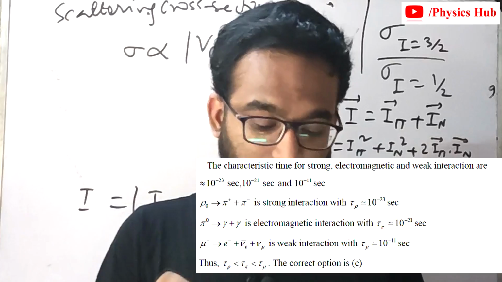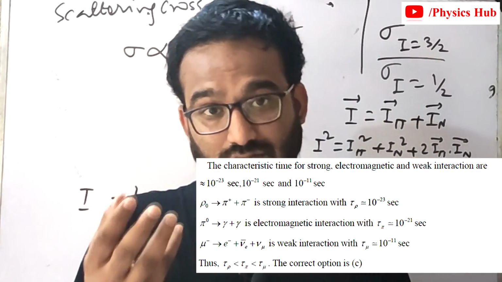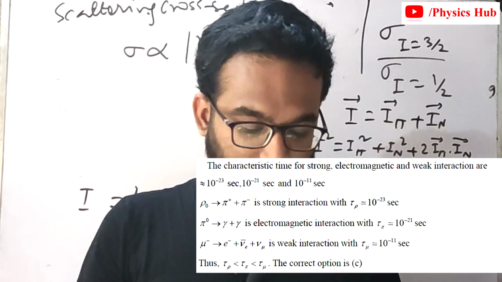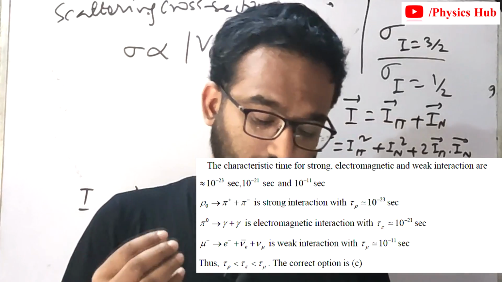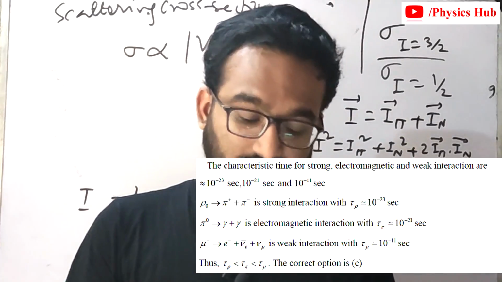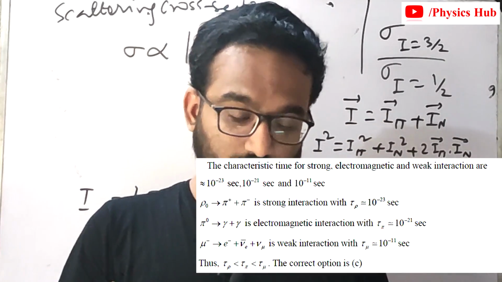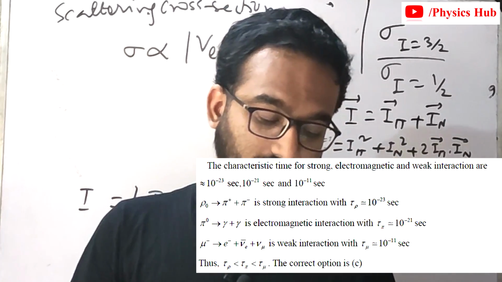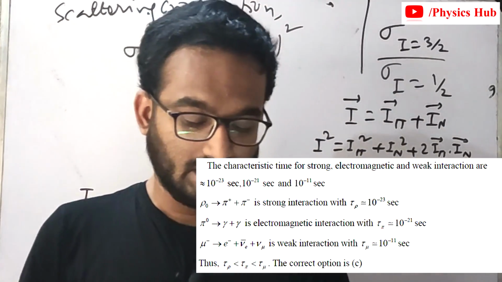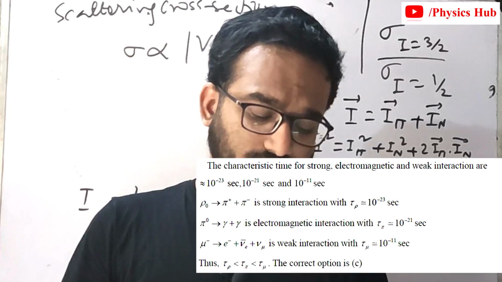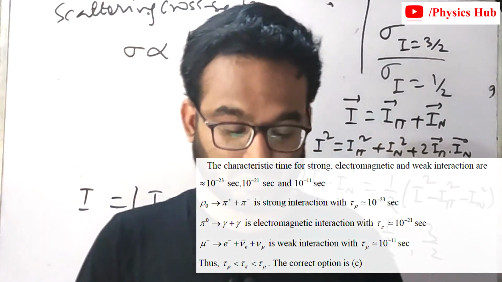Now for the first reaction, rho to pi plus and pi minus is a strong interaction with characteristic time 10 to the minus 23 second. For the second reaction, pi naught to gamma plus gamma is an electromagnetic interaction with characteristic time 10 to the minus 21 second. And for the last reaction, mu minus to e minus plus nu e bar plus nu mu is a weak interaction with characteristic time 10 to the minus 11 second. And so tau of rho is less than tau of pi is less than tau of mu. So the correct option is option C.